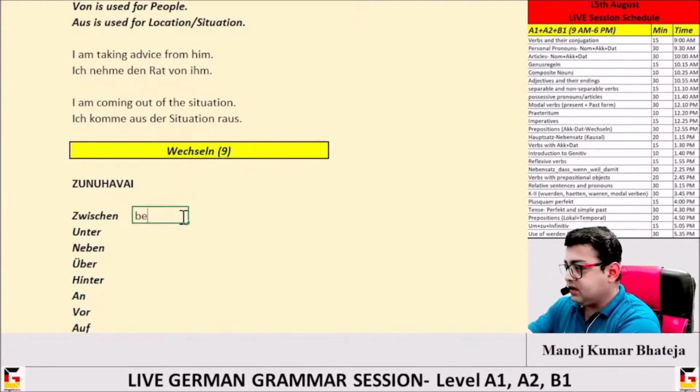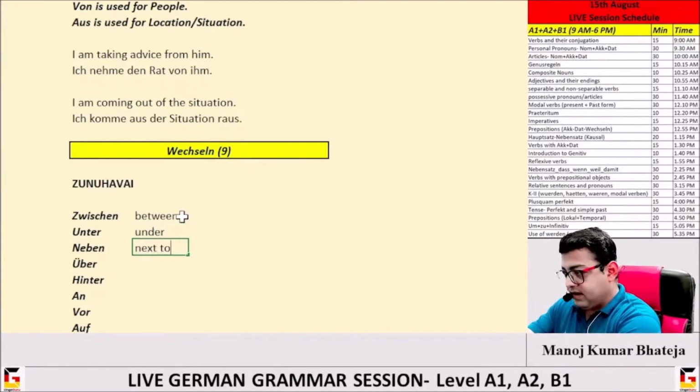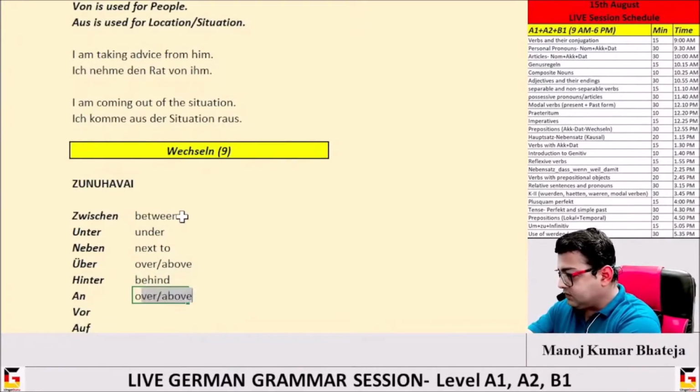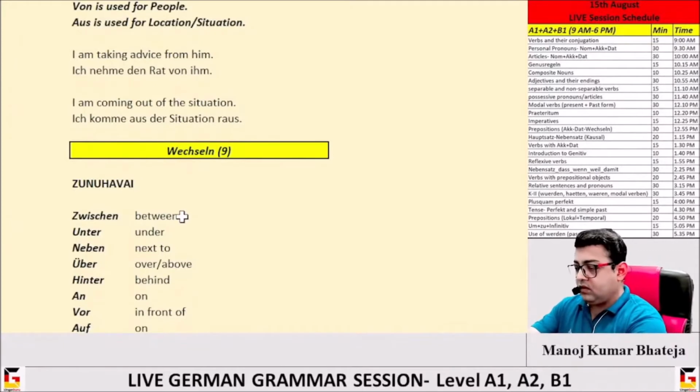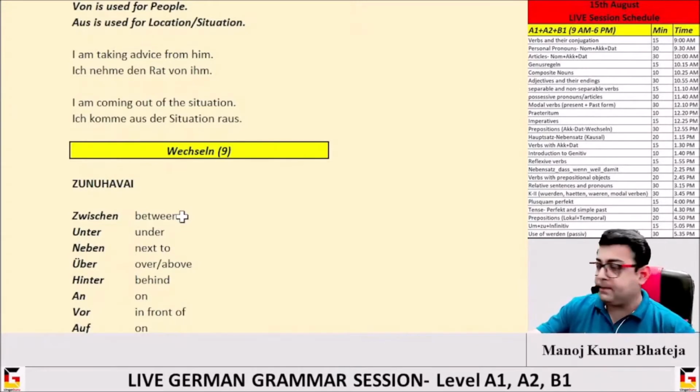Zwischen is between, unter is under, neben is next to, über is over or above, hinter is behind, an is on, vor is in front of, auf is on, in is in.